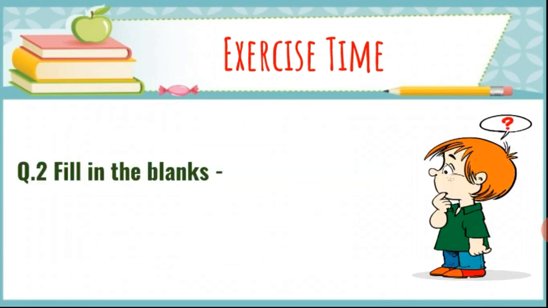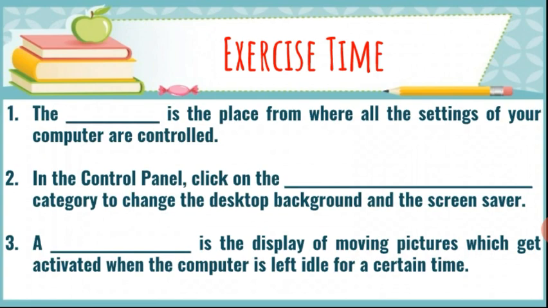Now students, exercise time. Second question, fill in the blanks. Number 1: the dash is the place from where all the settings of your computer are controlled. So students, that is control panel. The name is control. From control panel we can control all the settings of our computer.